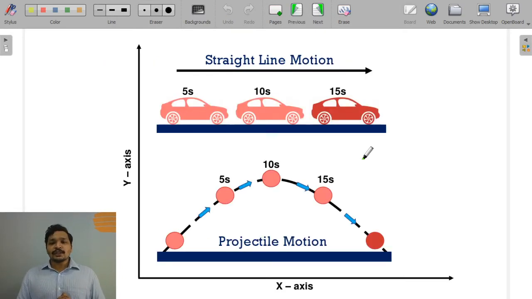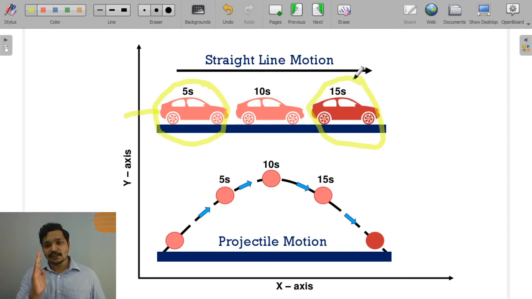So a straight line motion is one where it is moving along one axis and whereas its other axis coordinate is going to remain constant. In this case, you see this car at the 5th second and at the 15th second, it has different x coordinates, but the y coordinate is the same. Hence, it's a straight line motion. And the same is applicable when it's moving along y axis, it is going to move in a single dimension, but it will remain constant along the x axis. So, in a projectile motion, this is not the case.